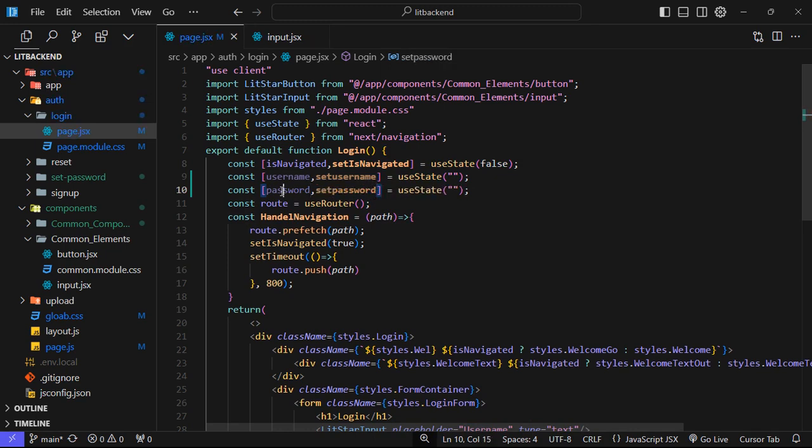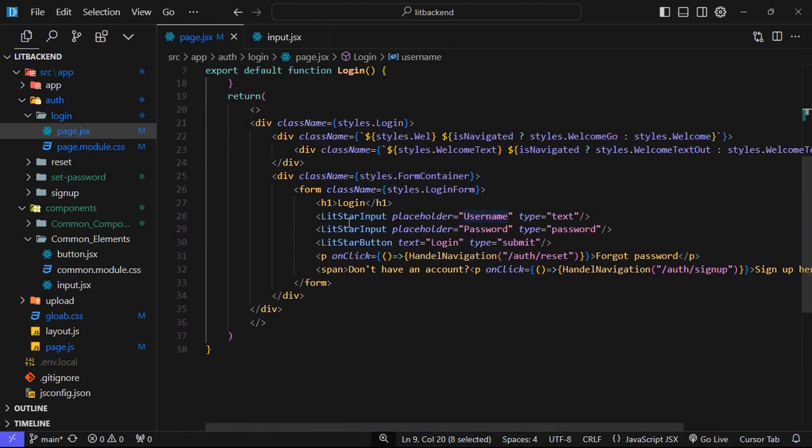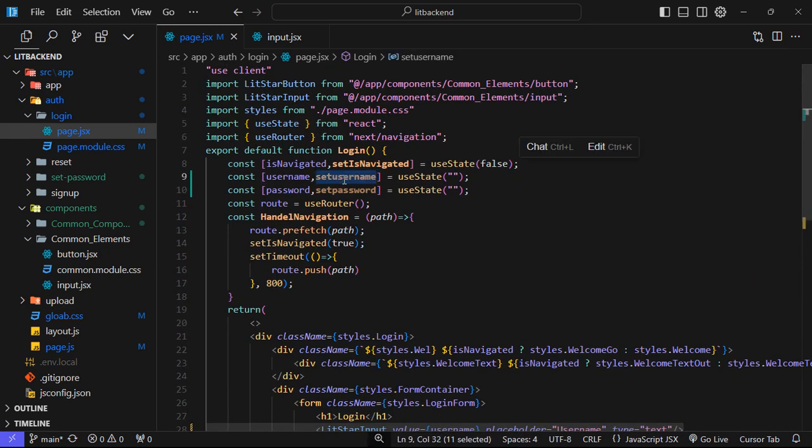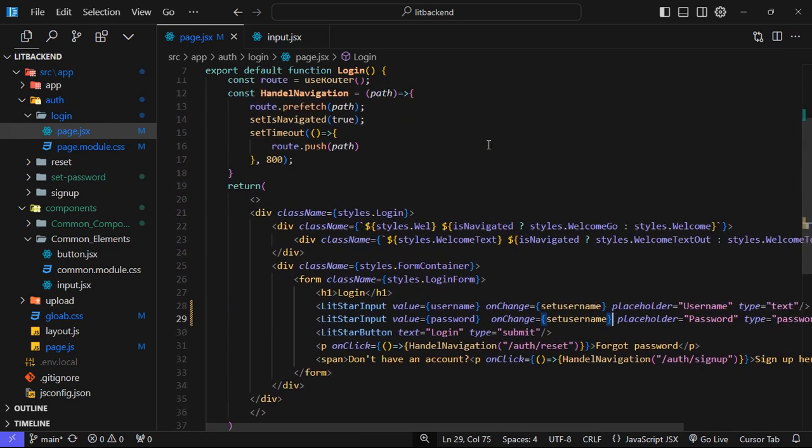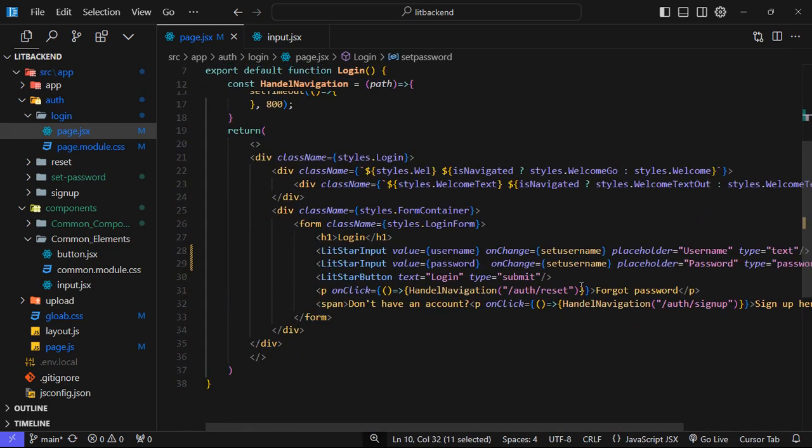Okay, now this is our input tags, correct? I will say the value to be username, same for the password field, and I will change this to password. Ctrl C, Ctrl V. Now I need onChange also, correct? When the text is changed, onChange. Now I want to setUsername, and I want to apply the same for password, and I will copy that same here and do Ctrl V.